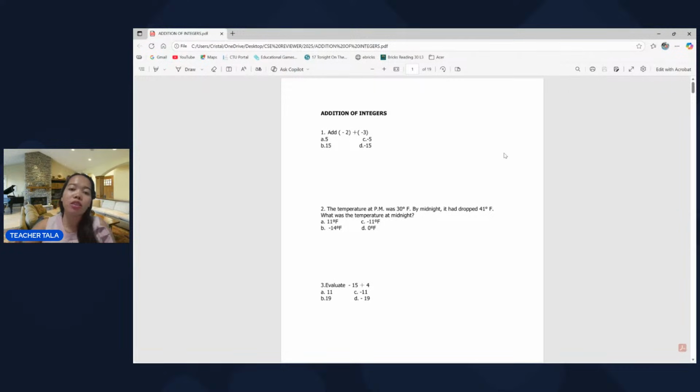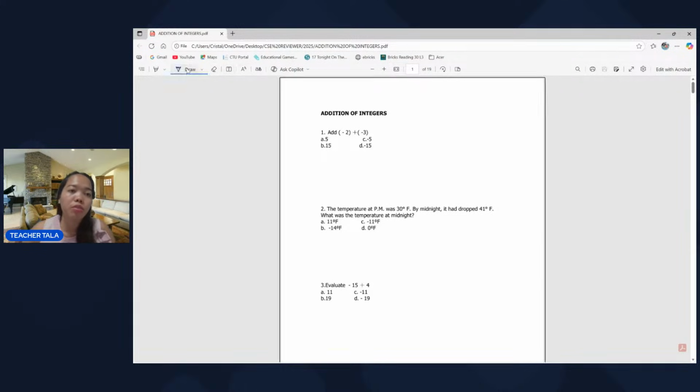So we have addition of integers number 1. Add -2 plus -3. So just remember that in adding integers, you're going to add the same signs and then keep the sign. And then if it has different signs, you're going to subtract and then get the sign of the greatest or the biggest number.